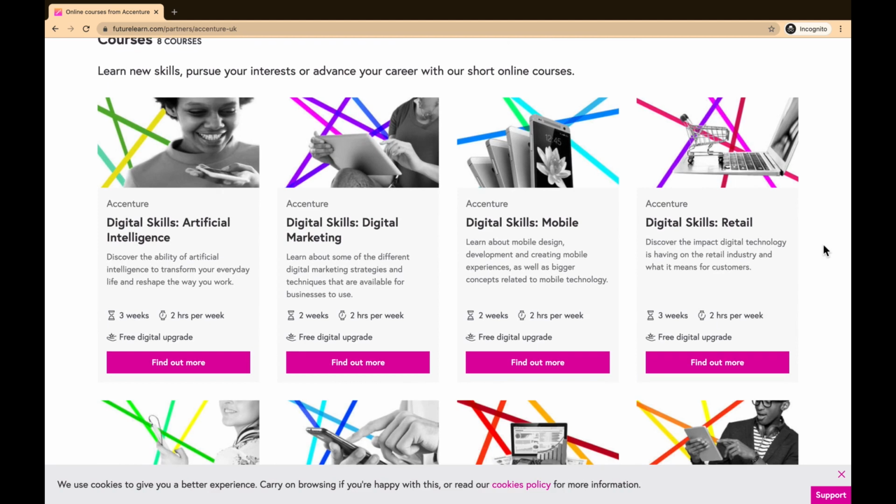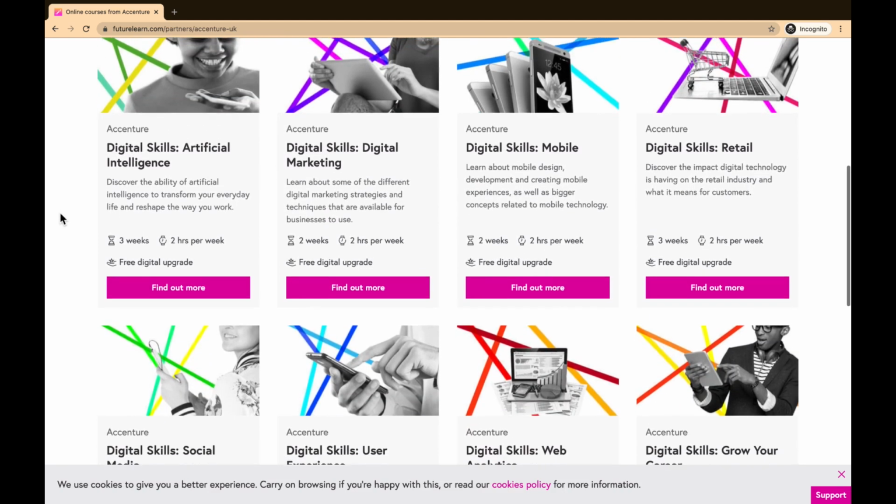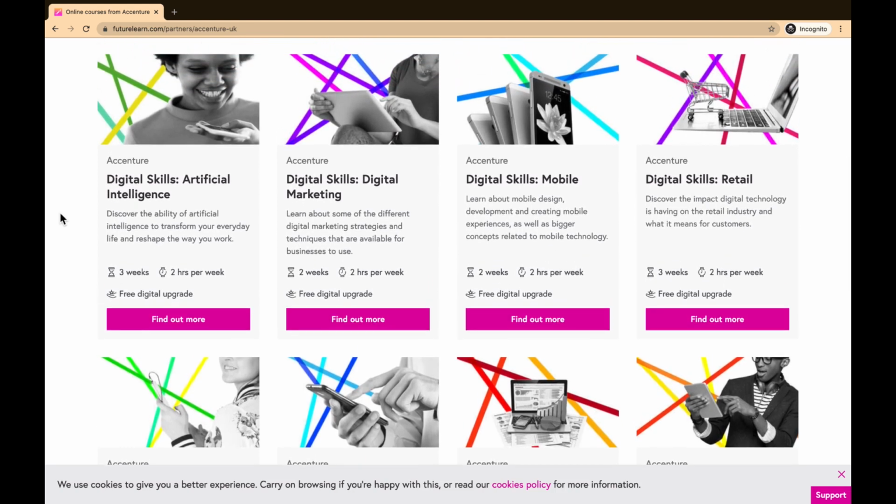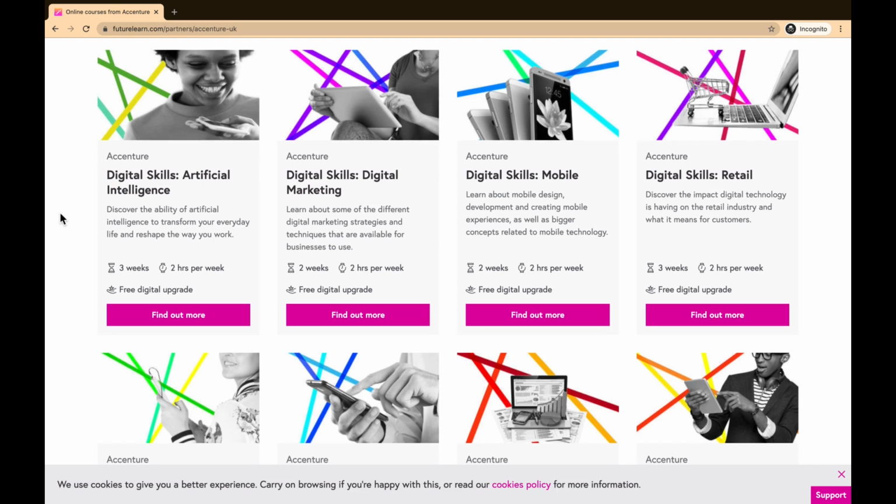So there are a total of 8 courses. These are short online courses. As you can see, all these 8 courses are digital courses. The first course is artificial intelligence. In this course, you will learn to discover the ability of artificial intelligence to transform your everyday life and reshape the way you work. Total duration of this course is 3 weeks, and you will have to spend around 2 hours per week to accomplish this course.